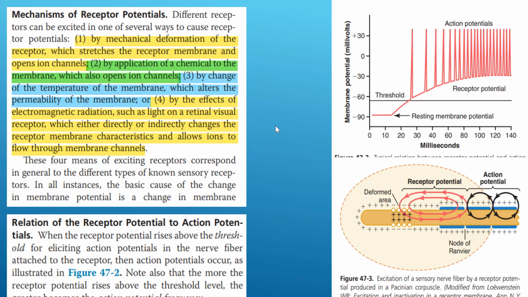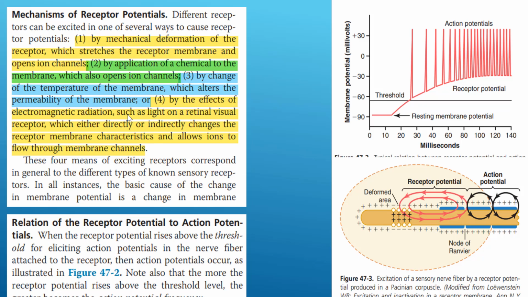Because in temperature receptors, it's not that there is no action potential and suddenly there is action potential. No, there is always action potential, but the moment there is a change, this action potential could increase or decrease depending on the temperature.